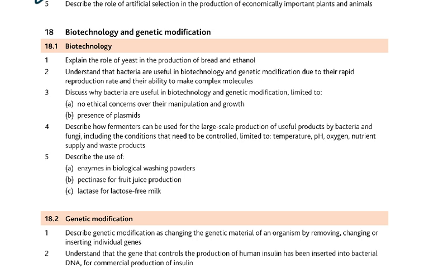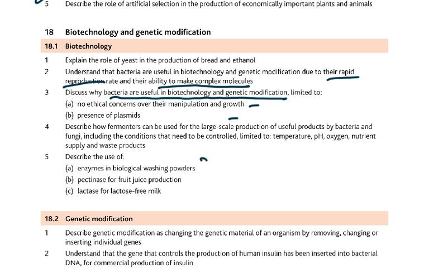Then coming to chapter 18, why bacteria are used in biotechnology and genetic modification: no ethical concerns, and presence of plasmids. And the fact that they have a very rapid reproduction rate and their ability to make complex molecules are 4 points which we need to talk about. Rapid reproduction rate, ability to make complex molecules, no ethical concerns, and presence of plasmids.